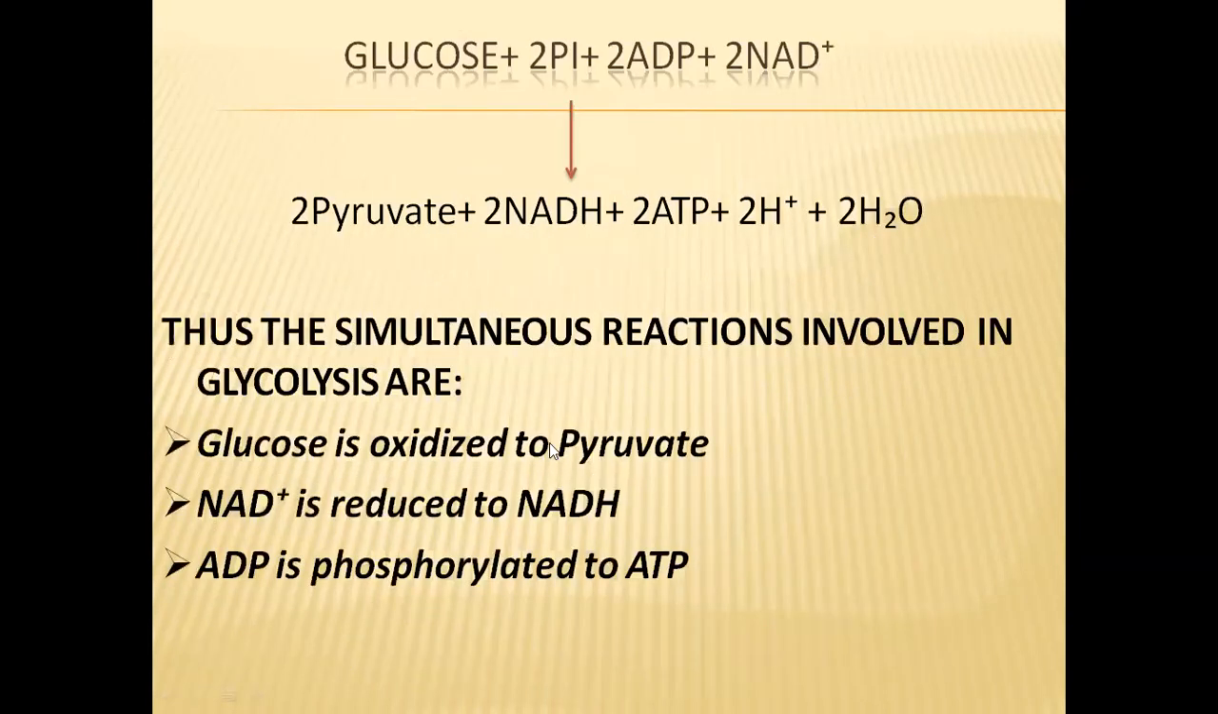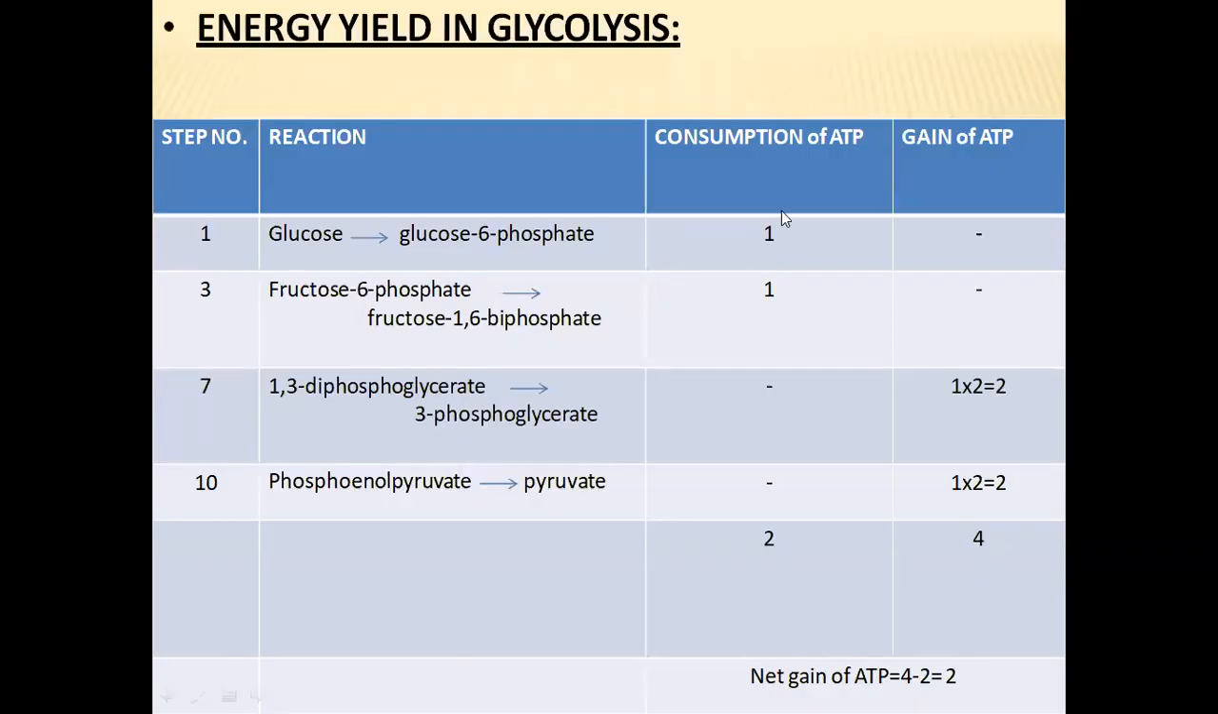So now the summary, or the energy budget, of this glycolysis pathway. Consumption of ATP molecules and gain of ATP molecules are the 2 things. In the consumption of ATP molecules, in the first step, glucose will be utilizing 1 ATP molecule. And in the third step, fructose 6-phosphate also will be utilizing another ATP molecule. So 2 ATP molecules are utilized in this reaction.